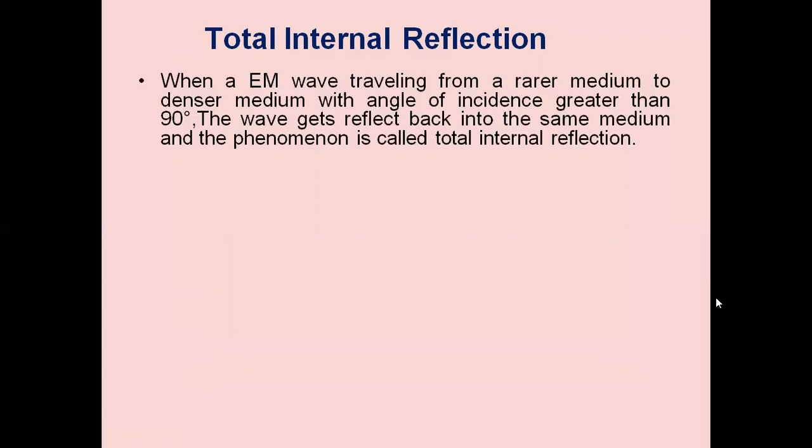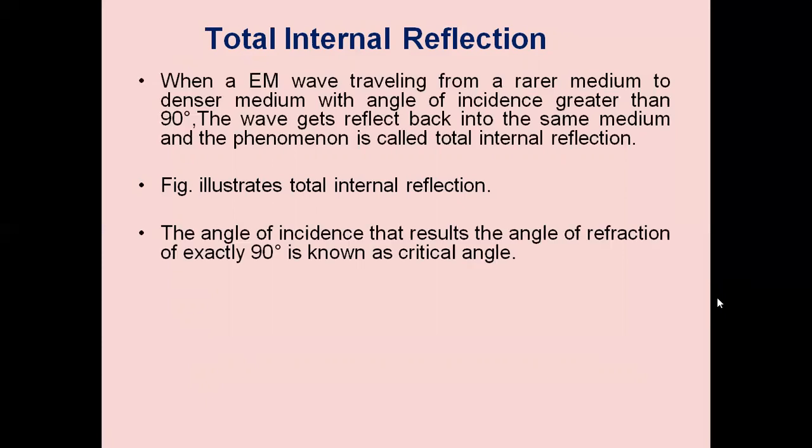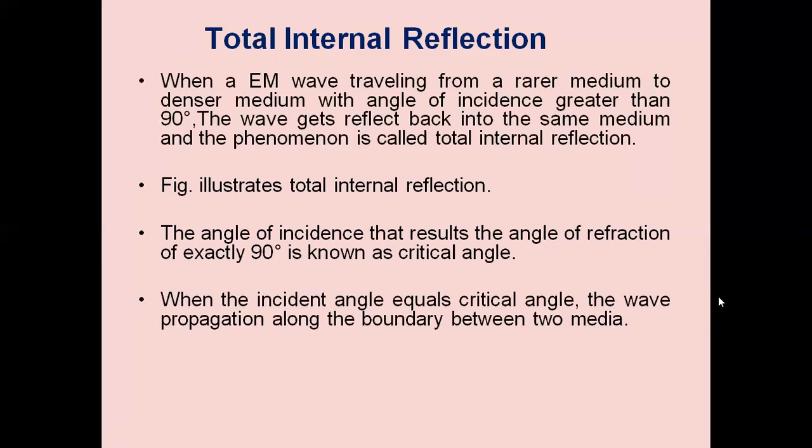Similar to the optical laws, when an electromagnetic wave travels from a denser medium to a rarer medium with the angle of incidence greater than the critical angle, the wave gets reflected back into the same medium, and the phenomenon is called total internal reflection. The angle of incidence that results in an angle of refraction of exactly 90 degrees is known as the critical angle. When the incident angle equals the critical angle, the wave propagates along the boundary between the media.